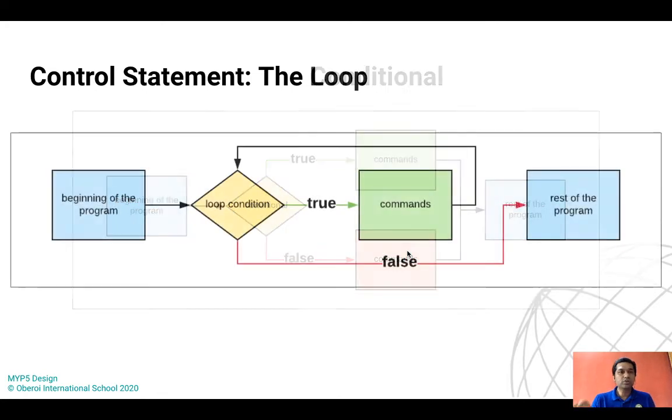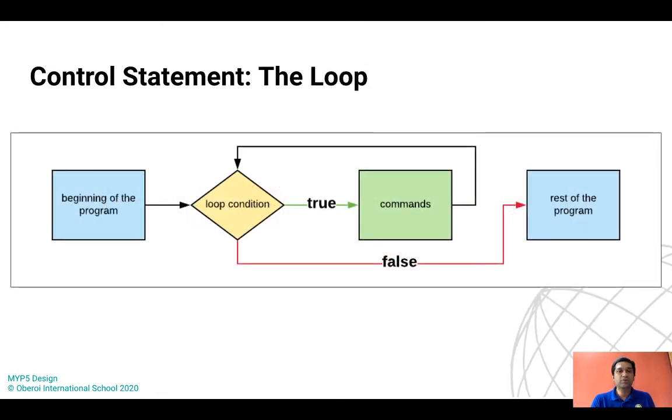Similar to the conditional statement, we have one more control statement concept, which is called the loop. The title itself tells us the purpose: we want a block of code to be executed repeatedly, again and again, by the computer, by the processor. It can be very useful when you make games.